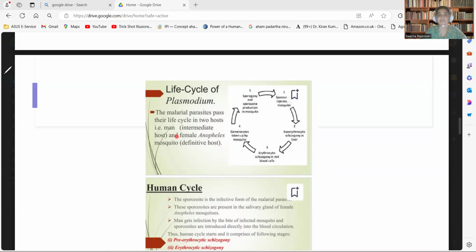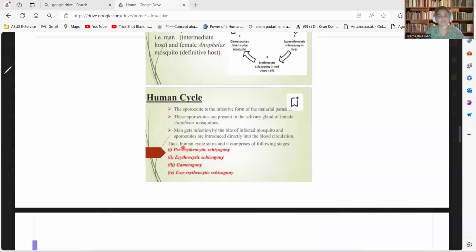So man is a secondary host, also called the intermediate host, whereas in the female Anopheles mosquito, it completes its sexual part of the life cycle. So the female Anopheles mosquito is the definitive host, also called the primary host.